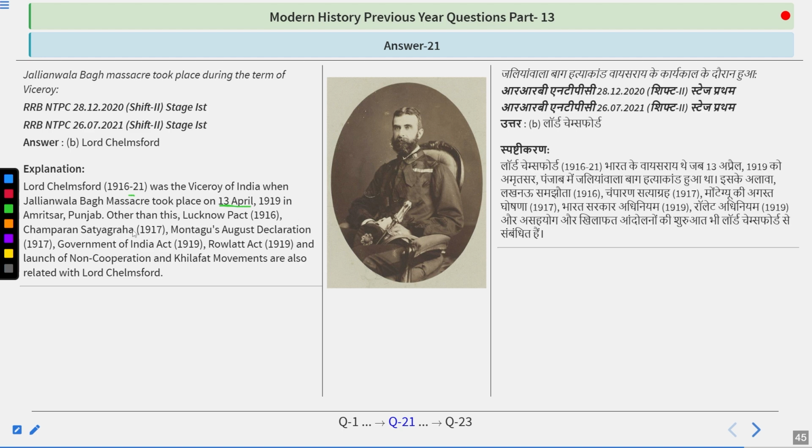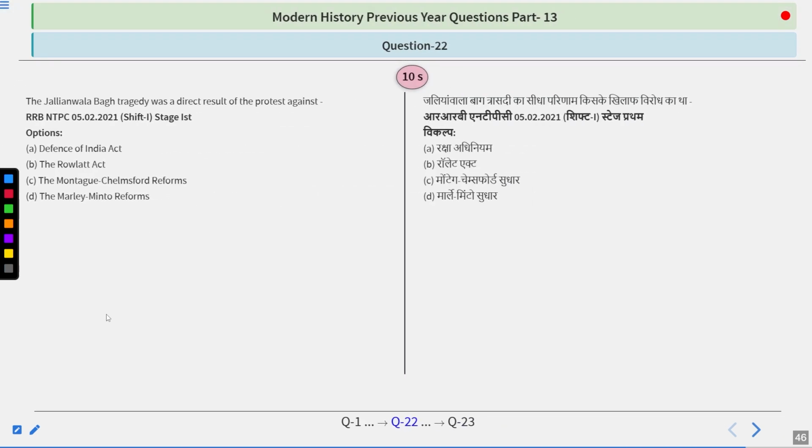Other than this, the Lucknow Pact, Champaran Satyagraha, Montague August Declaration, Government of India Act 1919, also known as Montague-Chelmsford Reforms, Rowlatt Act 1919, and the launch of the Non-Cooperation and Khilafat movement are also related with Lord Chelmsford. So the answer is B.